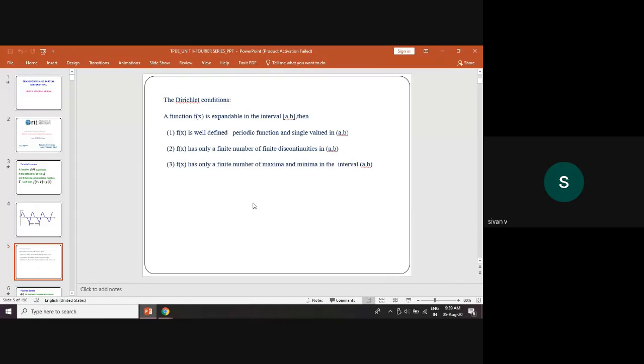If a function follows this Dirichlet condition, we can represent that function in cosine and sine terms. That cosine and sine series is called a Fourier series. We cannot find the sum of just any infinite series. We can find the sum of a function only if it follows the Dirichlet condition. Then only can we project these functions into sine and cosine terms.